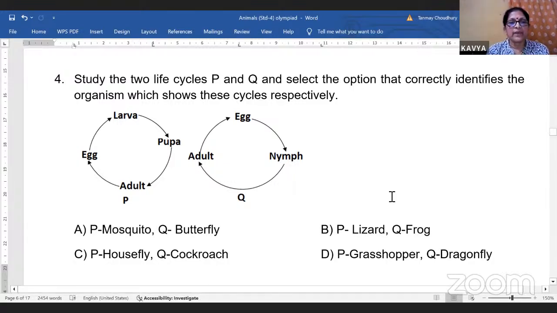Okay, you have not answered. Here. Now here, mosquito, P, butterfly. No, Q is not butterfly because it is showing 3 stages. Lizard, P is lizard. No, there is no pupa here. Okay, and Q is frog. No, frog has got 4 stages. P is housefly. Yes, it has got 4 stages. Q is cockroach. Yes. So the answer is this one.